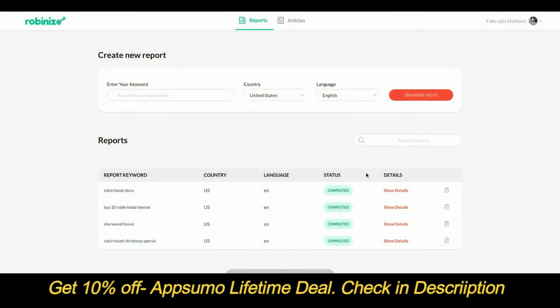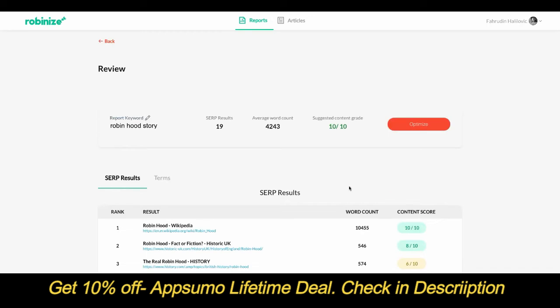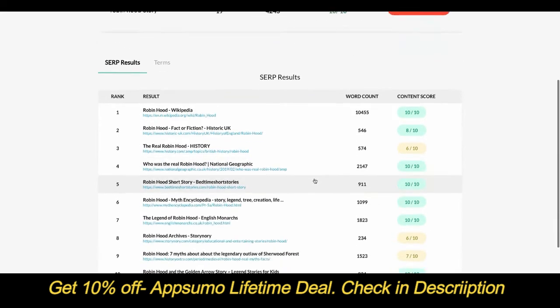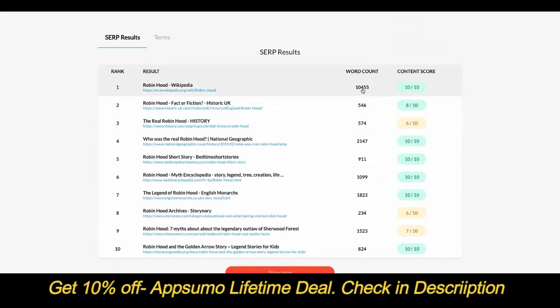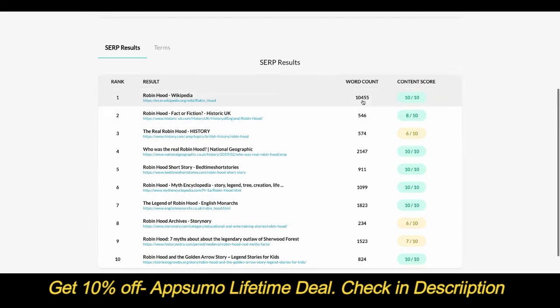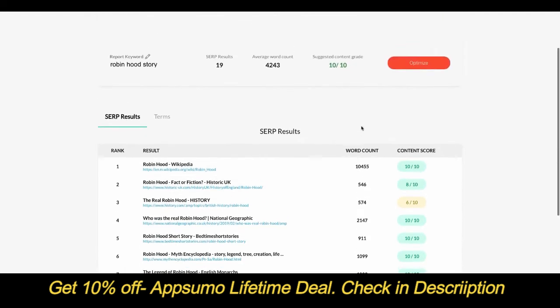So now our report is generated. You can see that the status has changed to completed, and we can click on show details. On this view, you can see an overview of our report card. So for example, you can see information that our average word count of our competitors is about 4,000 words. And immediately I can see that that's a bit distorted by the number 1 ranking website here at 10,000 keywords, but that's fine. With this overview, I have that information now.